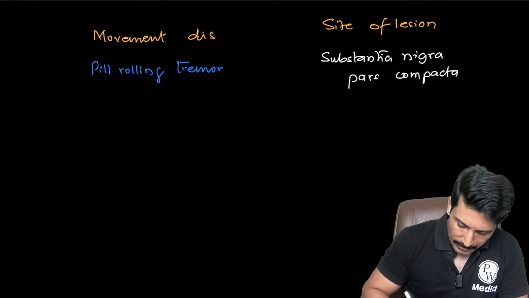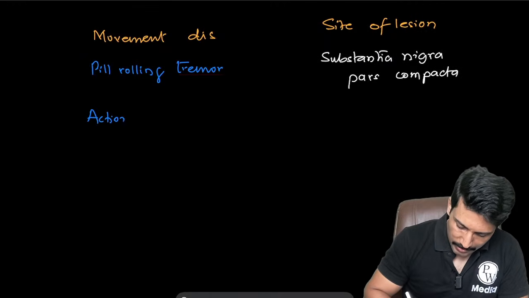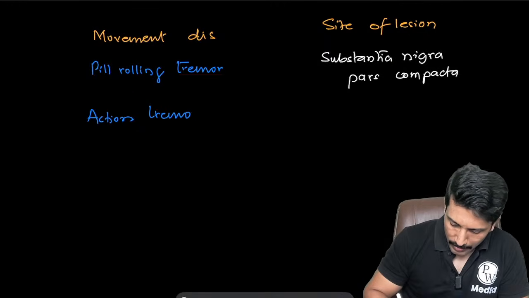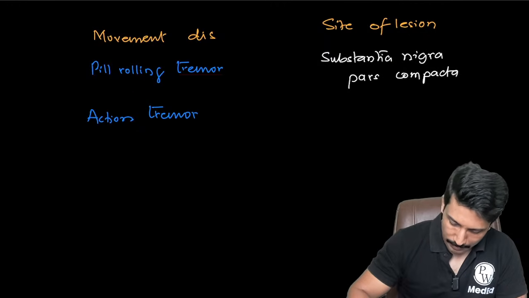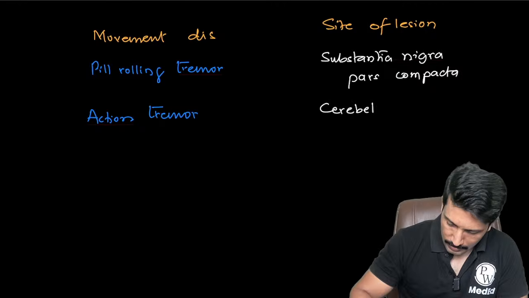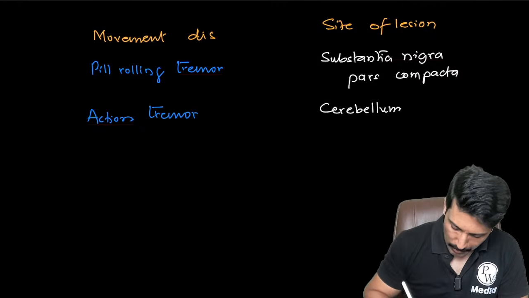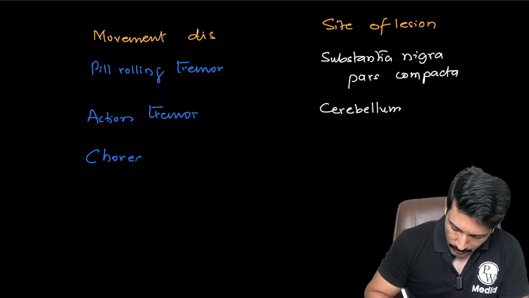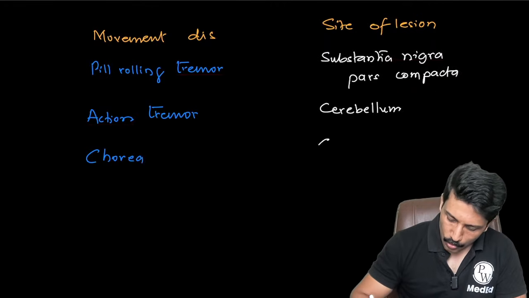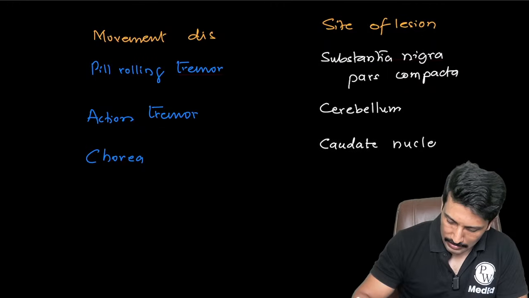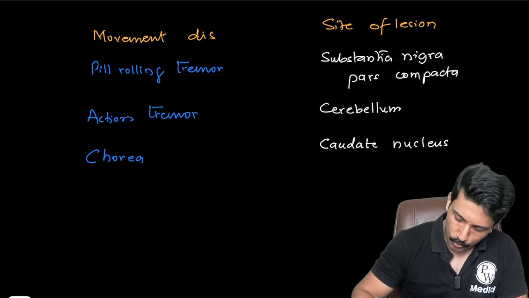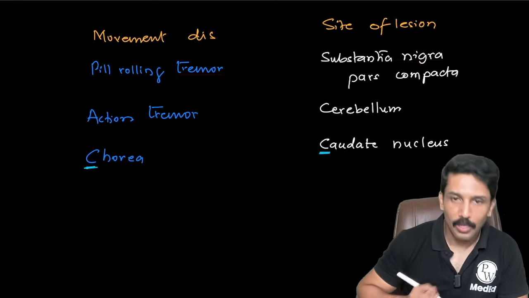Okay. The second one is action tremor or intention tremor, that you get whenever there is a lesion in cerebellum. The third one is chorea. Chorea occurs whenever there is a lesion in caudate nucleus. Easy to remember, C for C. Caudate nucleus lesion produces chorea.